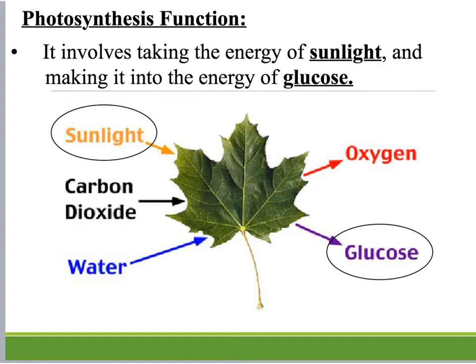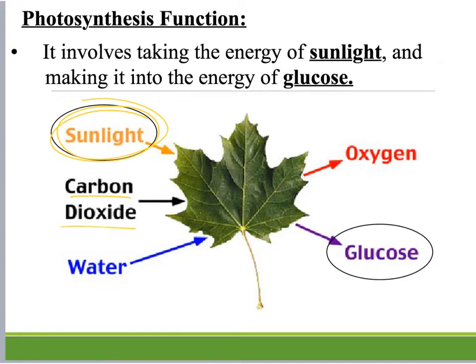This is on the back side of your note sheet where it says photosynthesis. And then you have a picture of a leaf, and there are 3 things on the left that are going into the process of photosynthesis to produce the 2 things on the right. The first thing that's necessary is there must be sunlight present. Sunlight has to be there because that's the driving force of photosynthesis. That's where the energy is coming from.